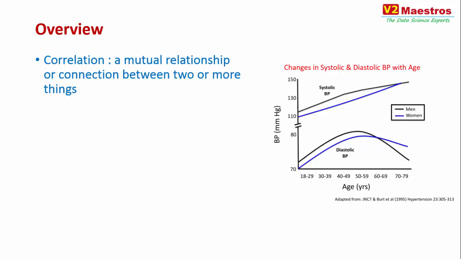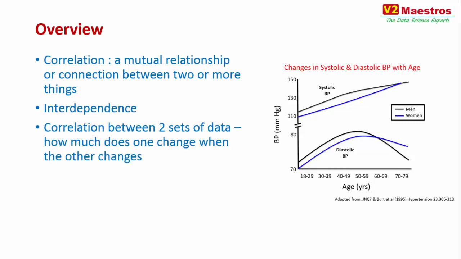When one thing goes up, the other thing also goes up. It shows interdependence between two sets of values, or interdependence between two variables. So correlation between two sets of data is how much one changes when the other also changes, how closely one changes when the other also changes.